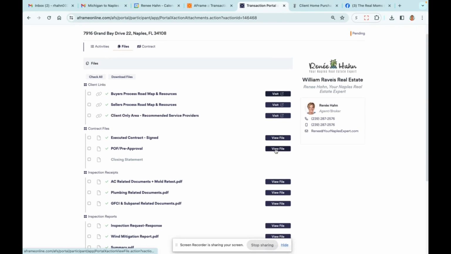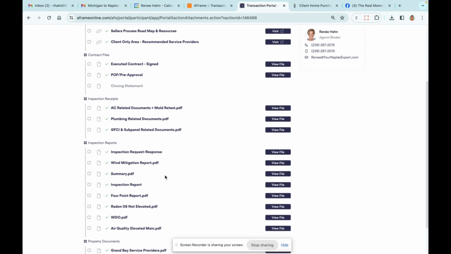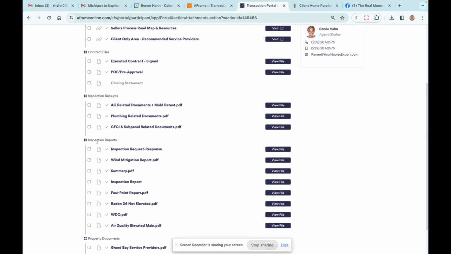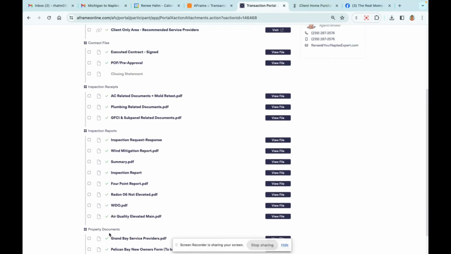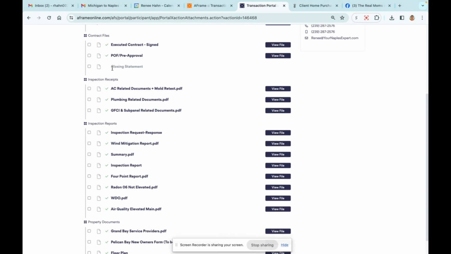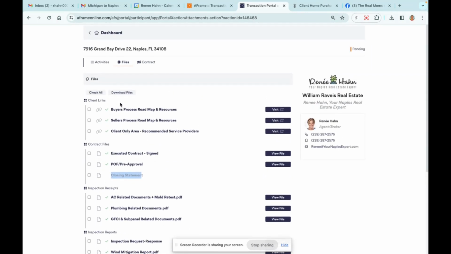Below that will be your files. I will have these files out here through the duration of your transaction and for some time after, but they're not indefinite. So if there are files here that you want to keep going forward, which I recommend you do, I would encourage you to download these onto your own system. I always recommend inspection reports, keep those. You may want to keep inspection receipts. You may want to have a copy of your contracts. There may be property docs here. There will eventually be additional closing. You can see there's a closing statement. Once we get that, will be uploaded. Those are all things that are worth keeping for the future for you.